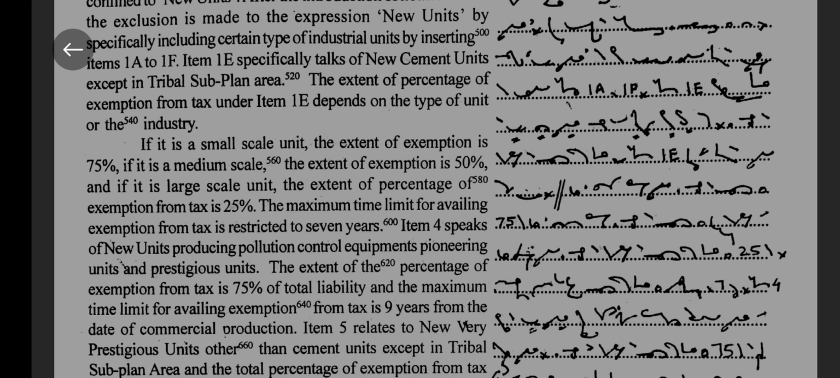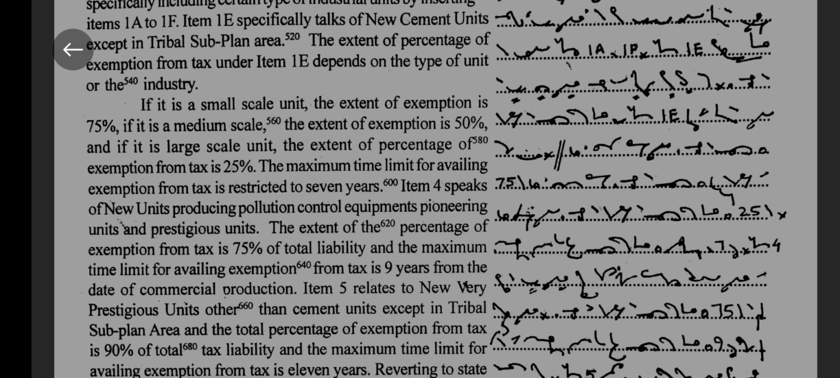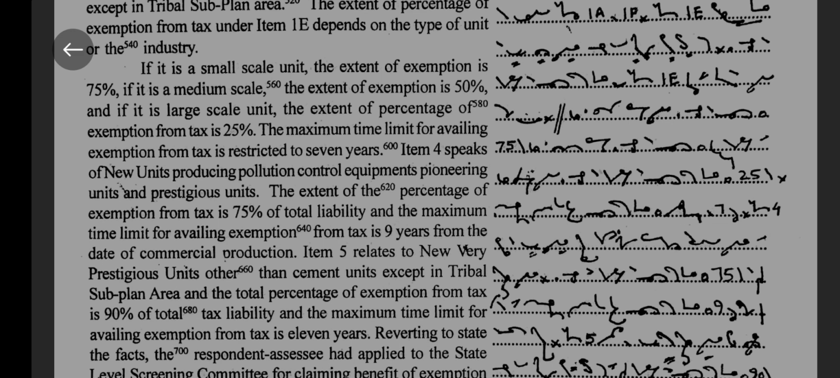The extent of percentage of exemption from tax under item 1E depends on the type of unit or the industry. If it is a small scale unit, the extent of exemption is 75%; if it is a medium scale unit, the extent of exemption is 50%; and if it is a large scale unit, the extent of percentage of exemption from tax is 25%. The maximum time limit for availing exemption from tax is restricted to 7 years.